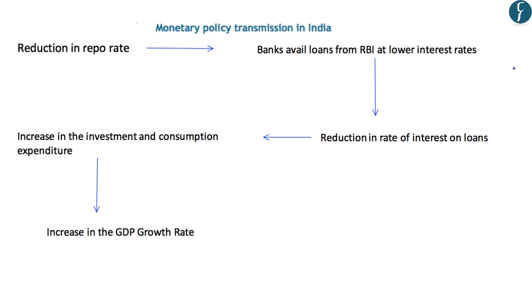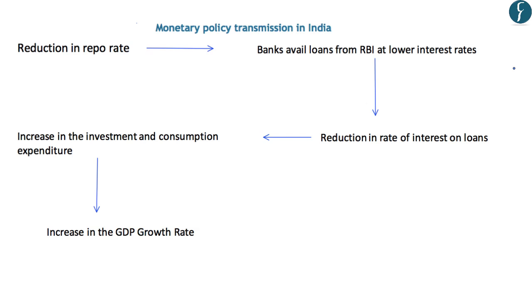Now, the Reserve Bank of India uses monetary policy tools like the repo rate and reverse repo rate to control the money supply in the economy. As you would have read, the repo rate is the rate at which the commercial banks borrow from the RBI, while the reverse repo rate is the reverse of this, the rate of interest they earn when they deposit funds with the central bank. Normally the RBI keeps the reverse repo rate lower than the repo rate.